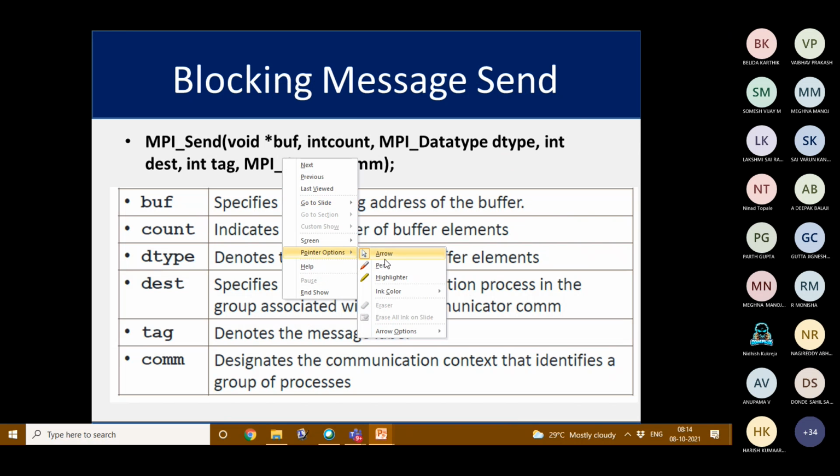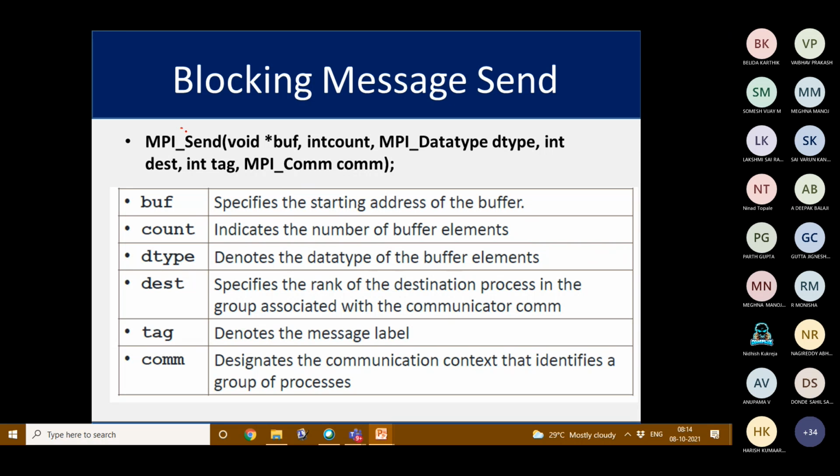If we take the blocking message send, this is the function MPI_Send. It takes void buffer, int count, the data type, int destination, tag, and MPI communicator. The buffer specifies the starting address of the buffer. Count indicates the number of buffer elements.